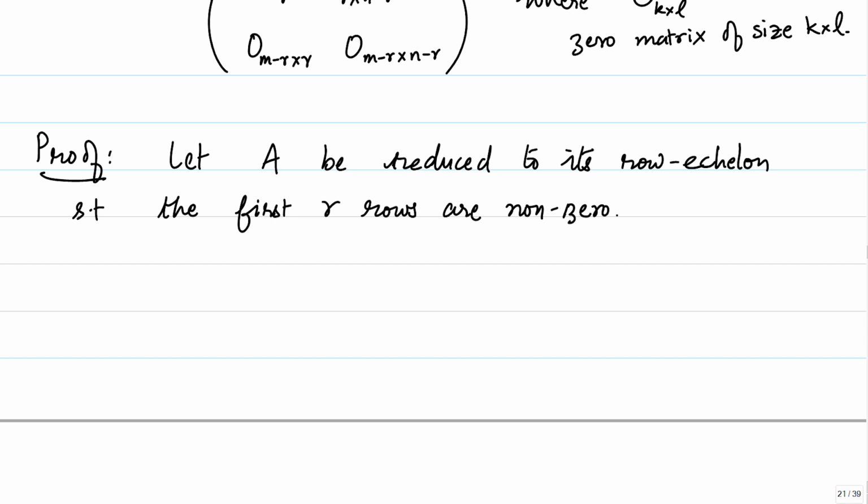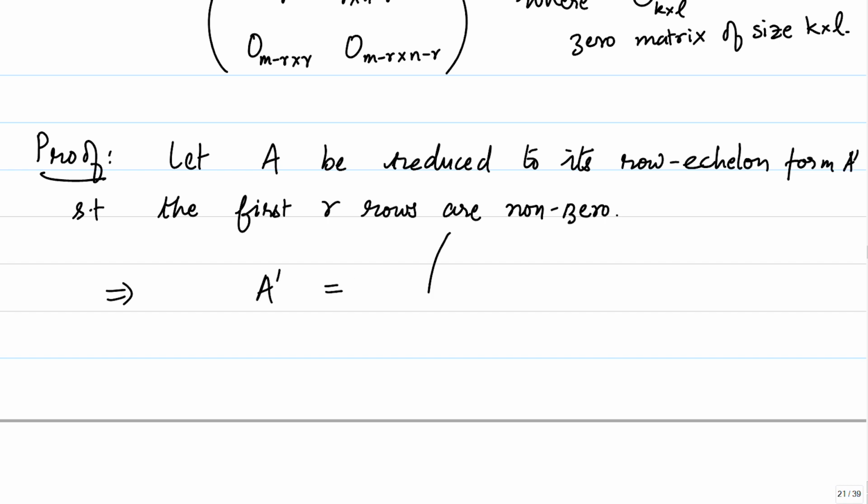So, now let us interchange rows to obtain the first r of them being non-zero. Let us call the matrix A reduced to its row echelon form A prime. What is our A prime going to look like?